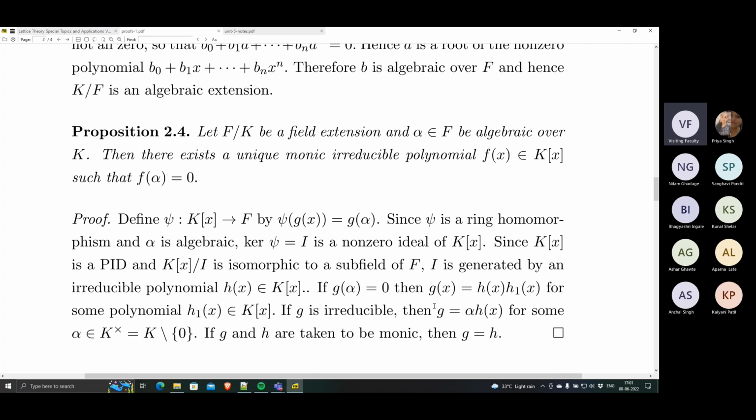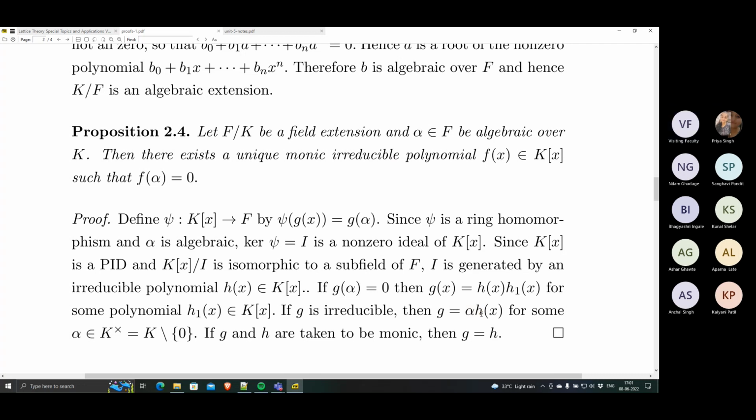So g is in fact some scalar theta times h(x). It is not supposed to be alpha; that's a printing mistake. Both are irreducible. But if both have to be monic, then they have to be equal, because monic means the scalar becomes 1.